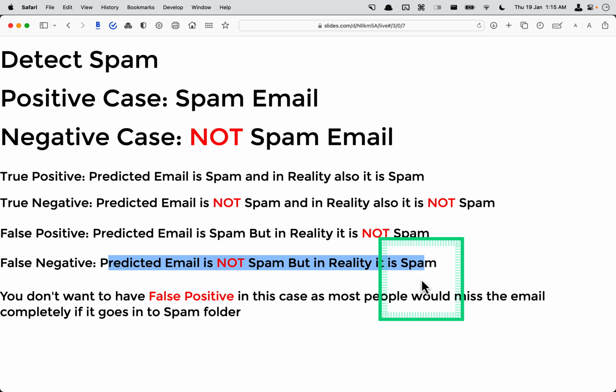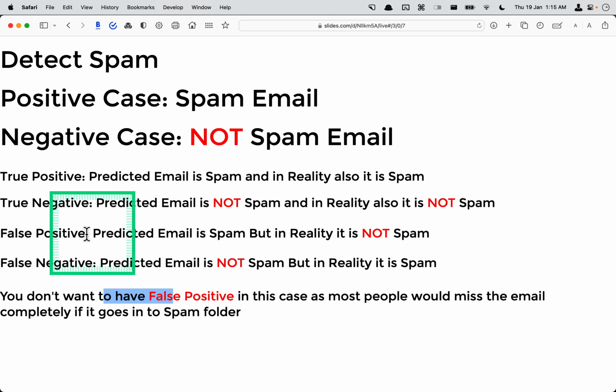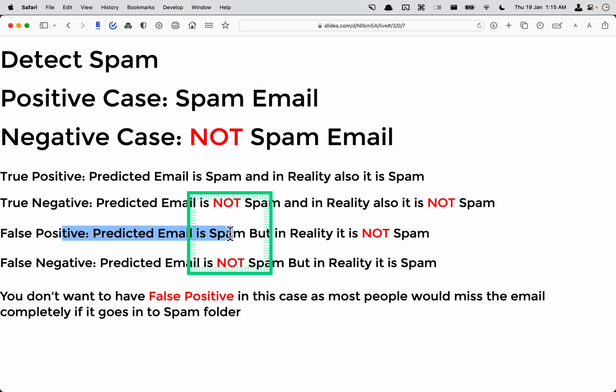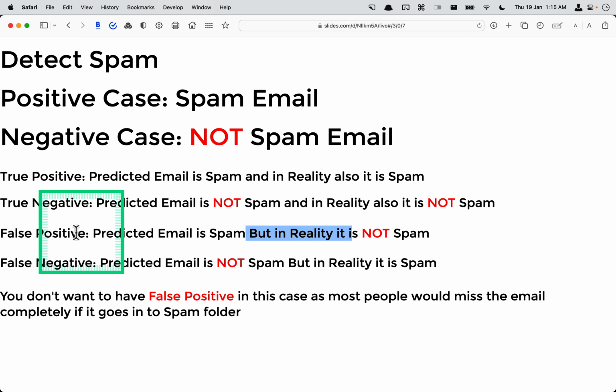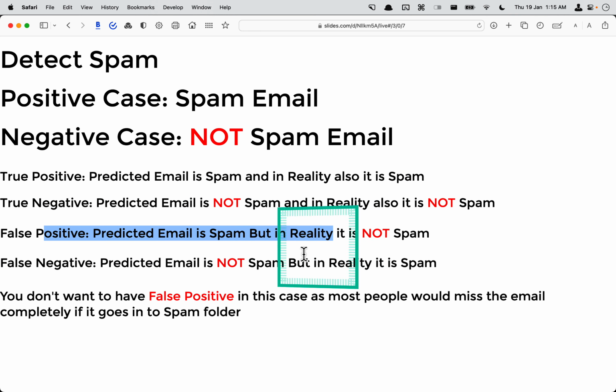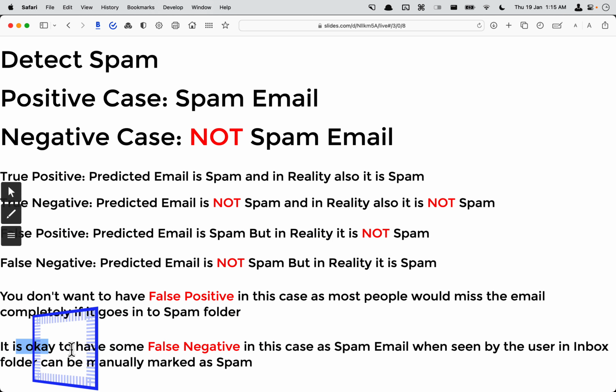So you also don't want to have false positive, because if you predicted email is spam because you have done some algorithm or written some automation, for example in Gmail, it goes straight to spam, a genuine email, and then you will not have any chance to read it, right? So you don't want to have false positive in this case, because you will completely miss that altogether. But it is okay to have false negative.